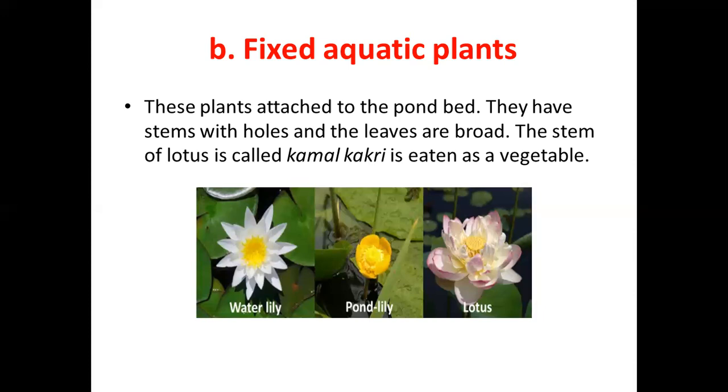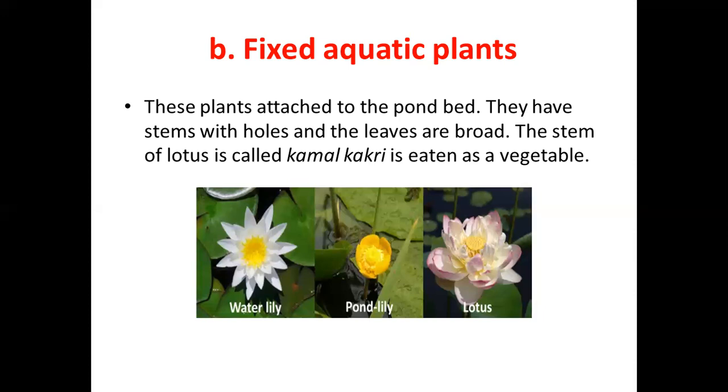So because of these holes, they can easily float on water. The plants are attached to the pond bed and the remaining part of the plant is floating in water.